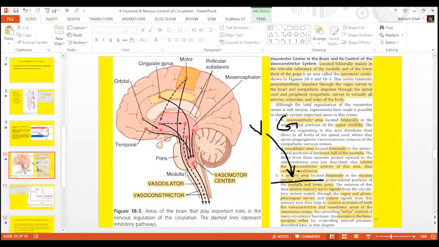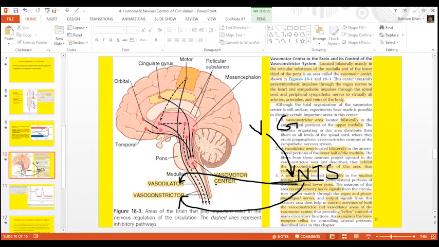These will supply the nucleus of tractus solitarius, NTS, and this NTS is located at the junction of the medulla and the lower part of the pons. So the vagus nerve and glossopharyngeal nerve are the inputs, and the output will be either to the vasoconstrictor area or to the vasodilator area, and it all depends on the need, whether we require an increase in the arterial pressure or a decrease in the arterial pressure.